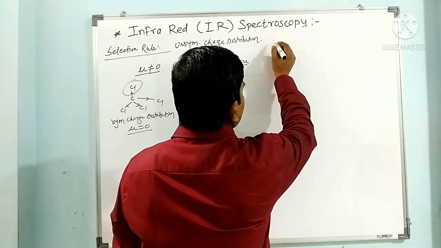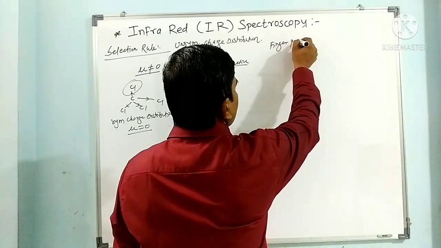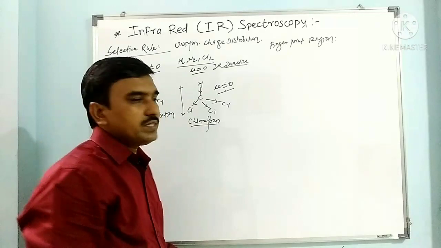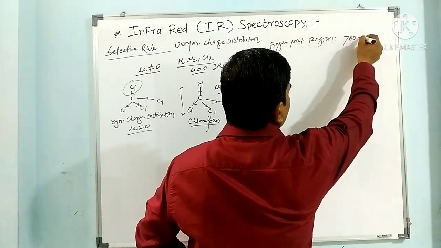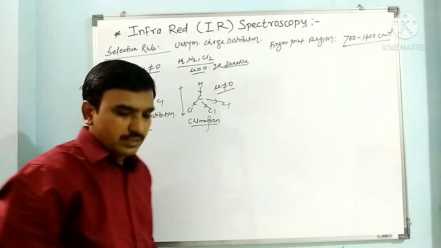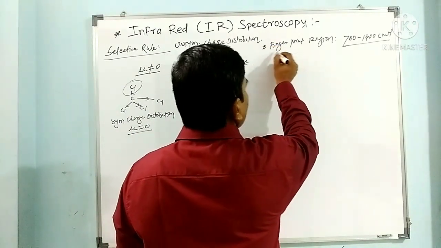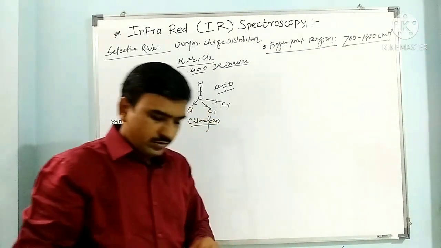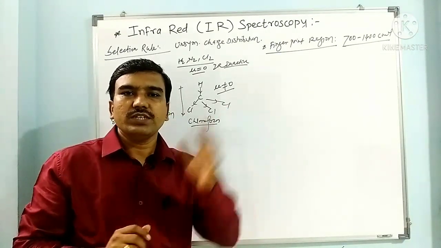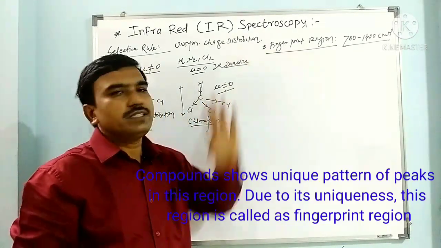Now next we have to see the fingerprint region. This region is basically from 700 to 1400 per centimeter. This region is called the fingerprint region. Why is it called the fingerprint region? Because the pattern of the spectrum in this region is unique for each and every compound. None of two compounds have a similar pattern in this region.